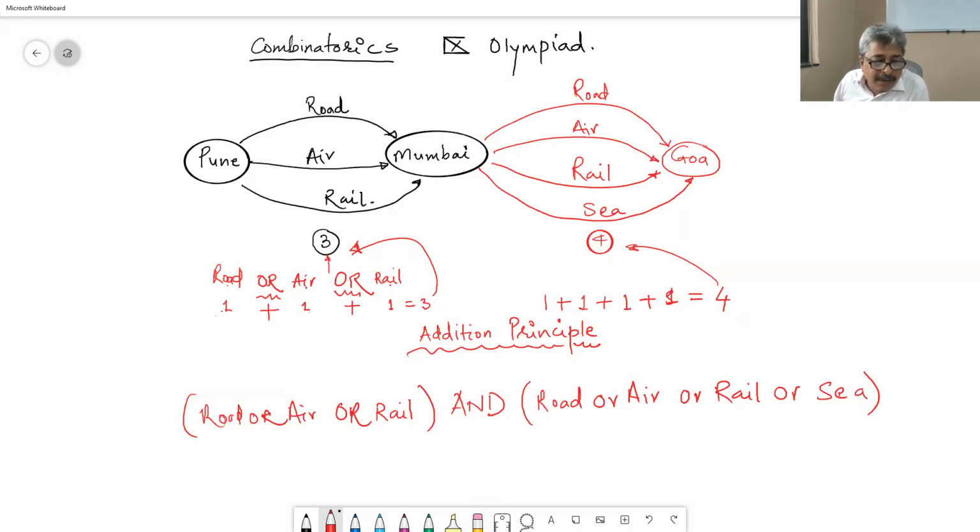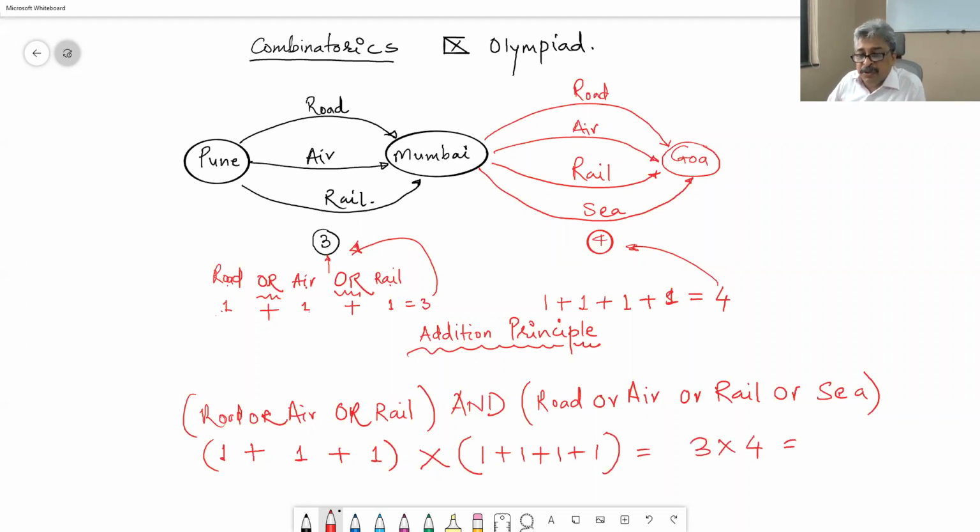Now mathematics. This is one way of going. Or is plus. Another way of going. Or is plus. Another way of going. Or is plus. And is into. English and is multiplication in maths. 1 plus 1 plus 1 plus 1 is equal to 3 into 4. Now this is okay. Why is 12 the correct answer?